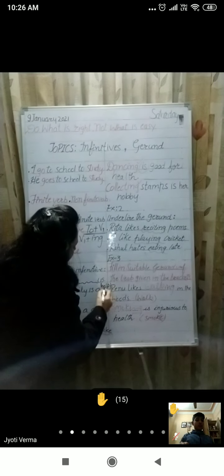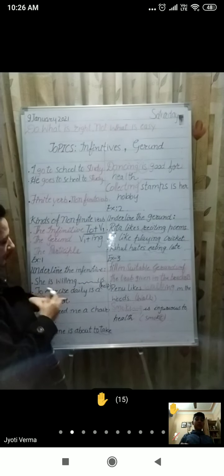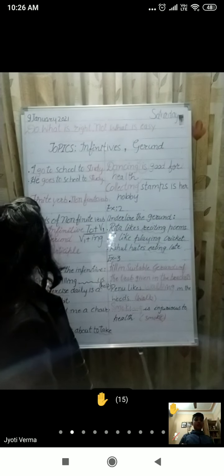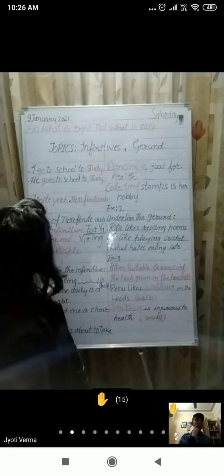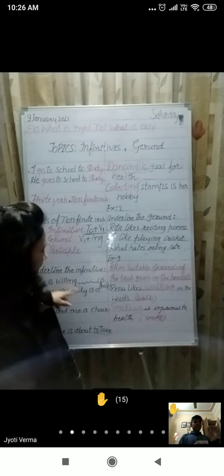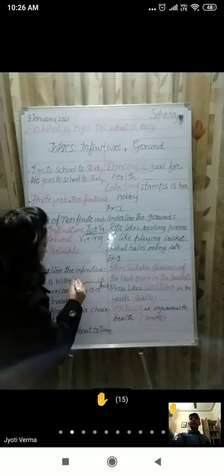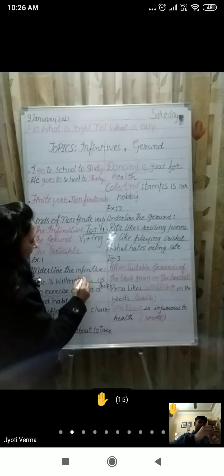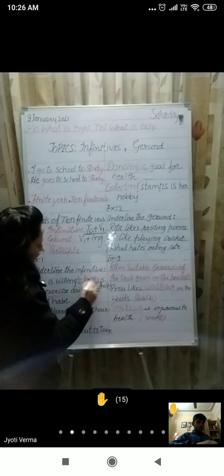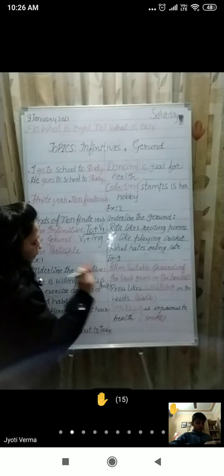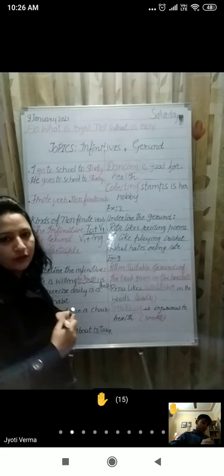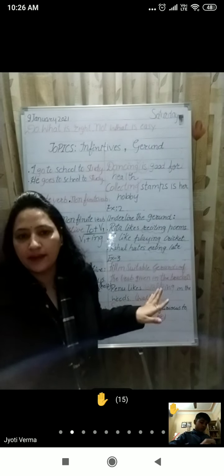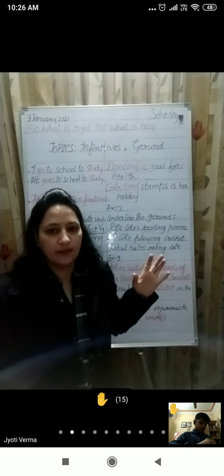So how will you fill infinitive in this blank? You will fill this blank by using to plus first form. She is willing to help us. I hope it is clear to you. This type of exercise can come in your exam.